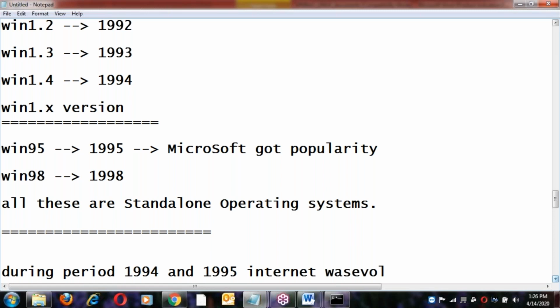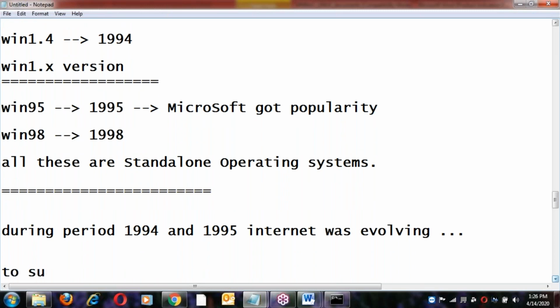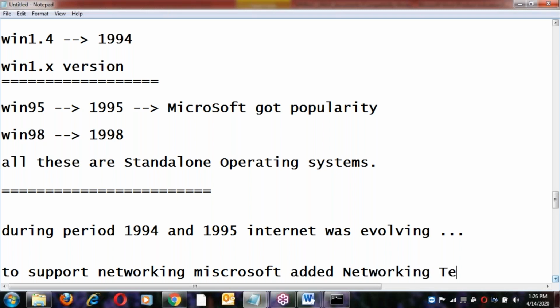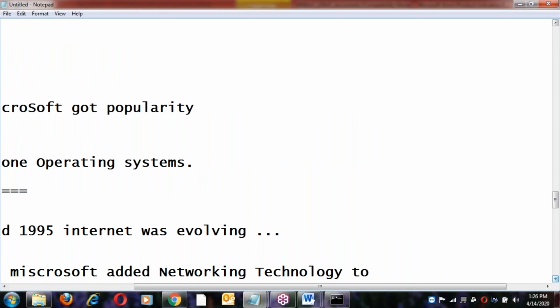To support networking, maybe local area networking or the internet, Microsoft added networking technology to the Windows OS and released it as Windows NT.